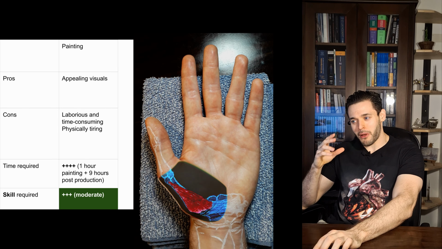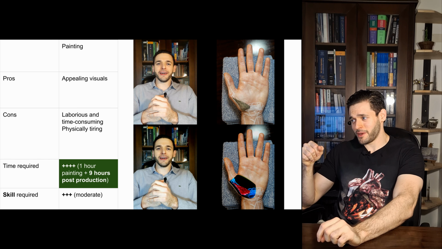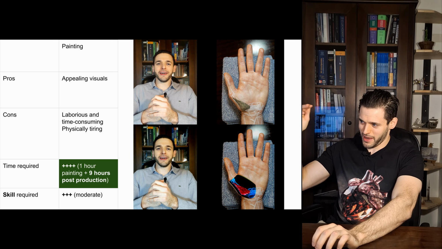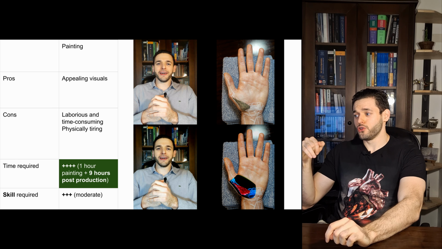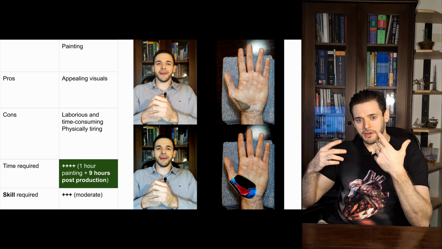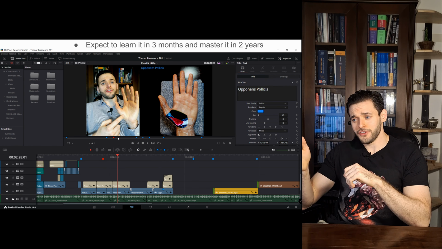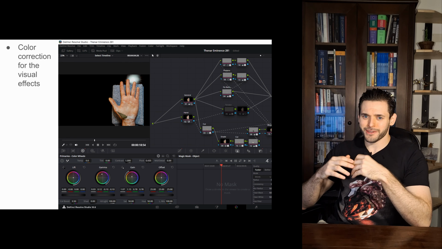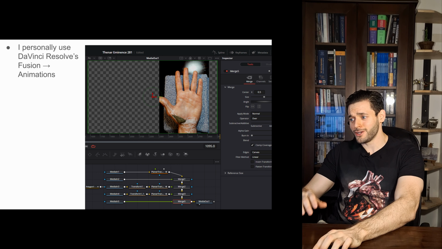But what takes the most amount of time is the post-production. Here I have some example displaying exactly this, which is the original painting of the hand as I did it in real life, the upper image, and then we have the lower image, which is that same image after post-production. After I went into my software, I've been using DaVinci Resolve Studio 18.6 and, so to speak, do the magic. Go into the color tab, into the fusion tab, and switch the colors into something that's more attention drawing.